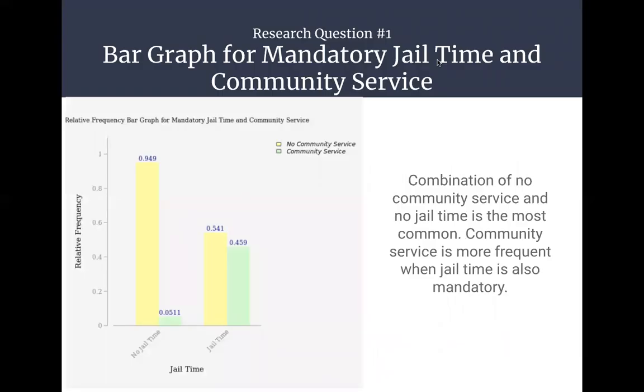So for my research question one, I created a bar graph for mandatory jail time and community service. You can see no community service in yellow and community service in green. Under the no jail time on the left of this bar graph, you can see that in yellow, no community service is very high at 0.949. So the combination of no community service and no jail time is very frequent in this random sample.